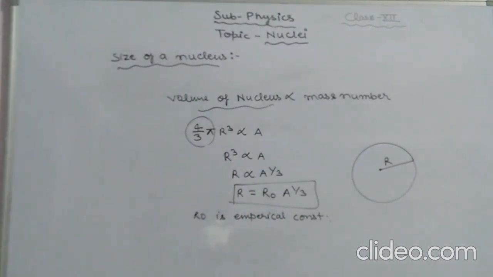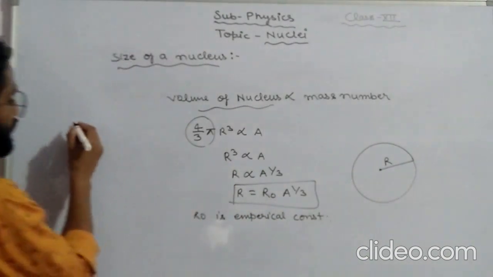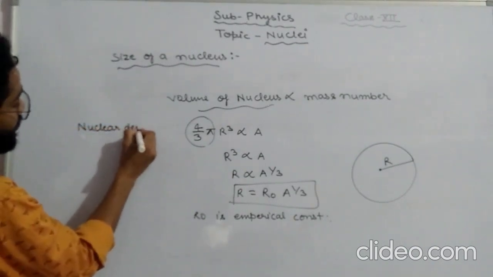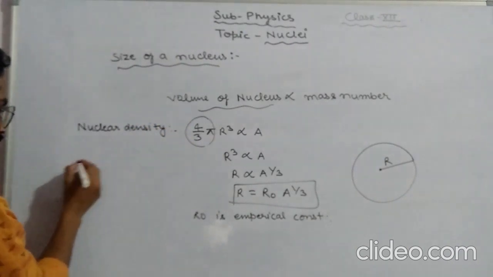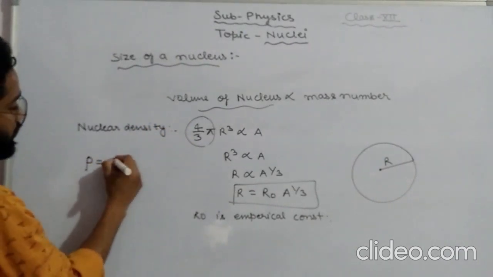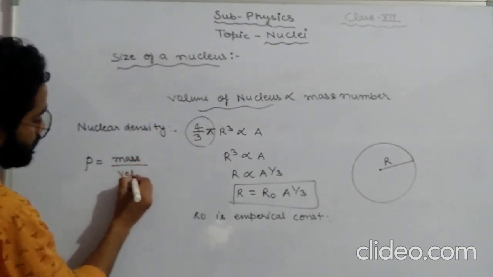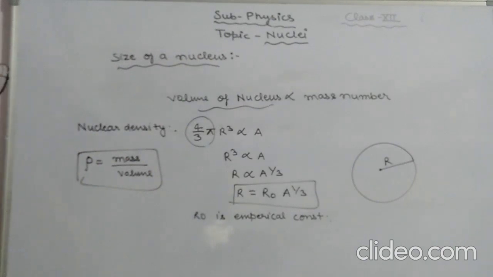The next topic we are going to study is nuclear density. Nuclear density, rho, is the mass per unit volume of a nucleus.